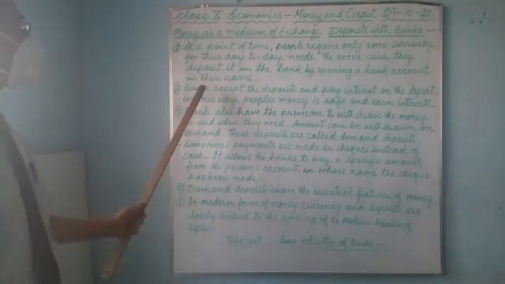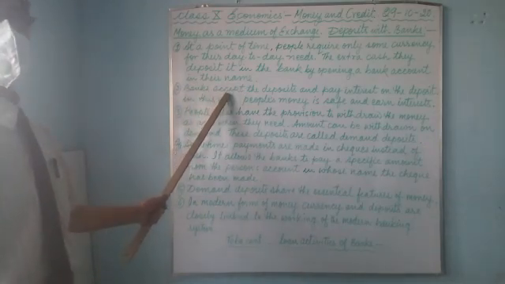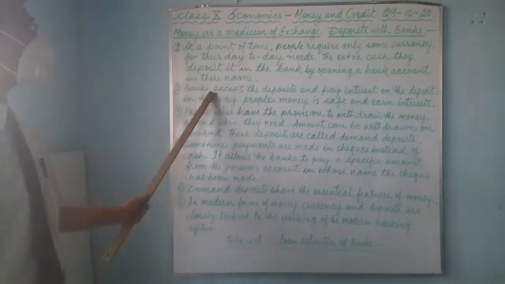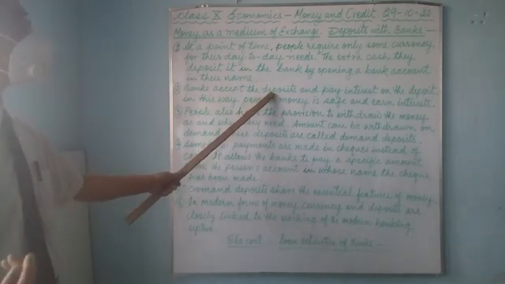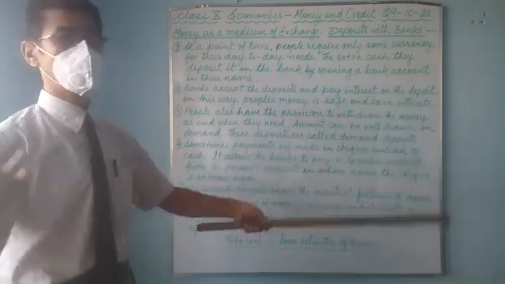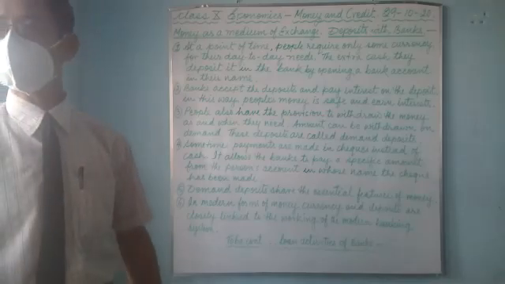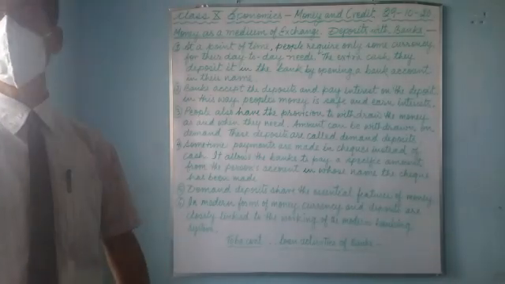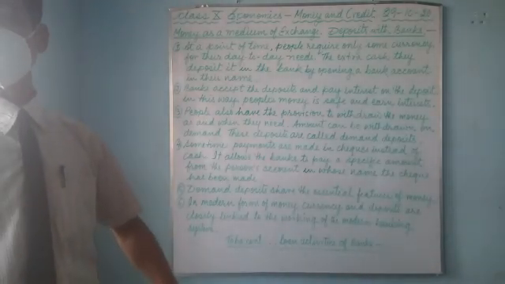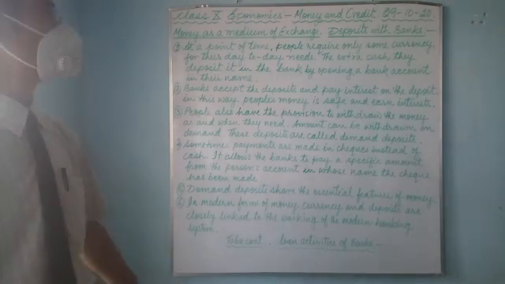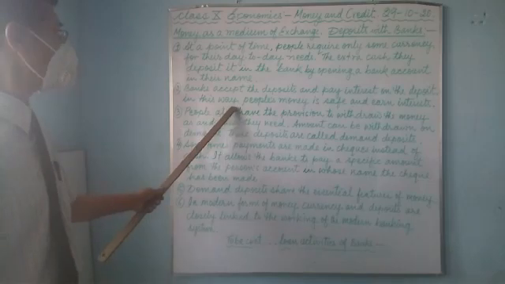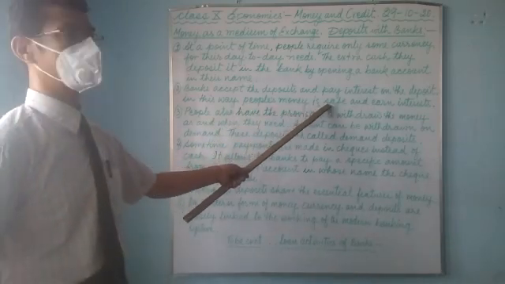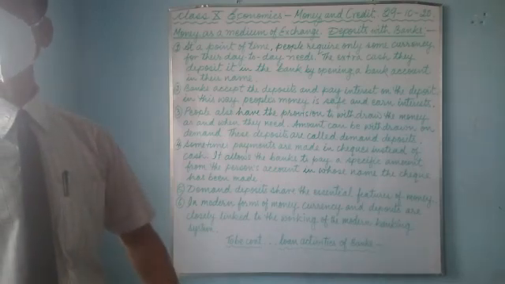So now here number 2, banks. What do the banks do then? The banks accept the deposit and pay interest on the deposit. The extra money you deposit in the bank, they accept it and they pay interest. So in this way, people's money is safe. The money which you keep in the bank is safe.